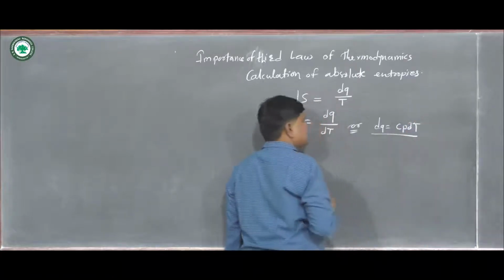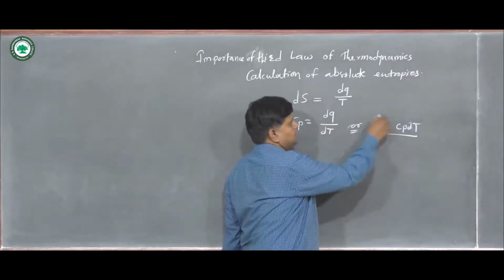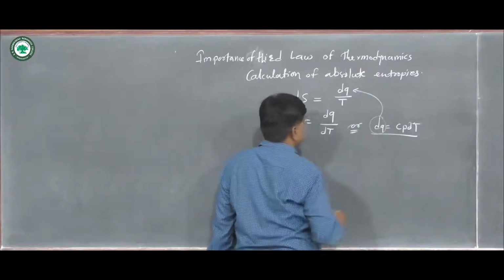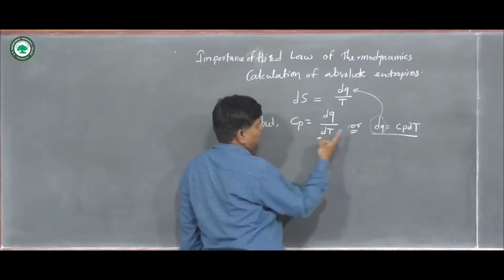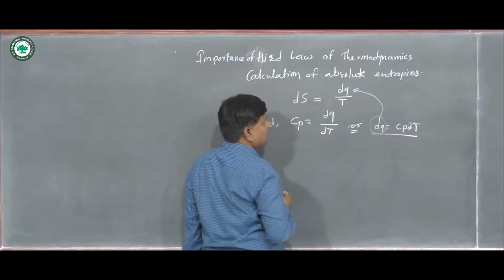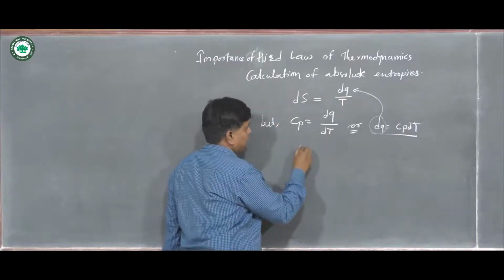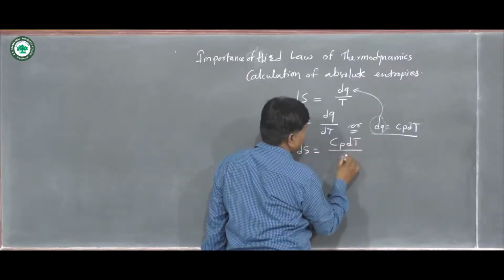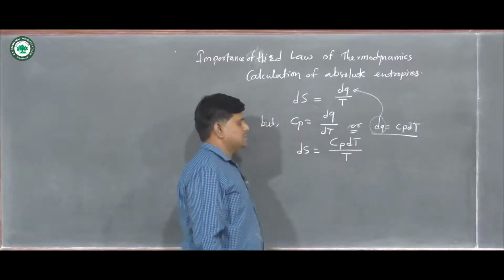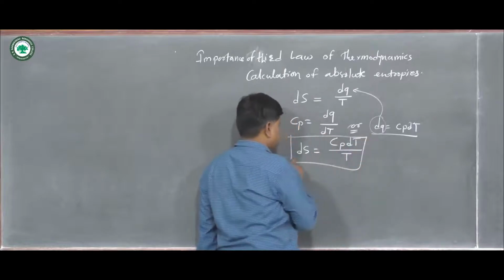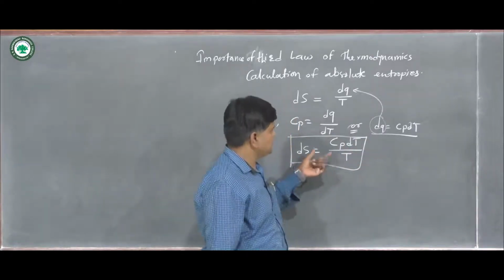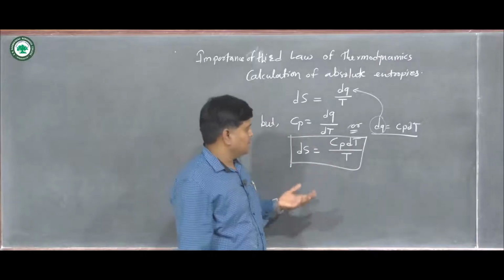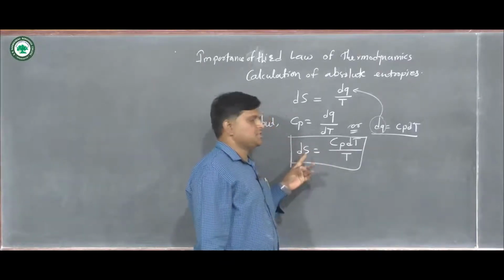This is the value we have for dq, and when we put Cp dT in the first equation, we get a changed equation like this: Cp dT divided by T. This is the equation used for the calculation of absolute entropy, and here Cp is the heat capacity of the system, T is the temperature at which we carry out the entropy calculation, and this is the change in entropy.